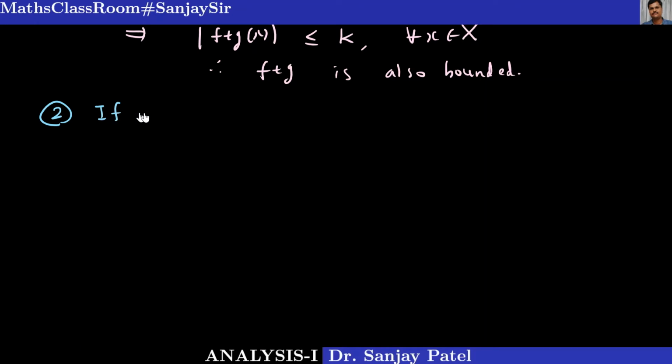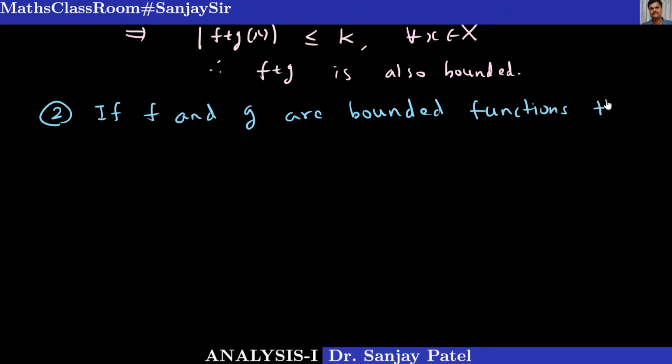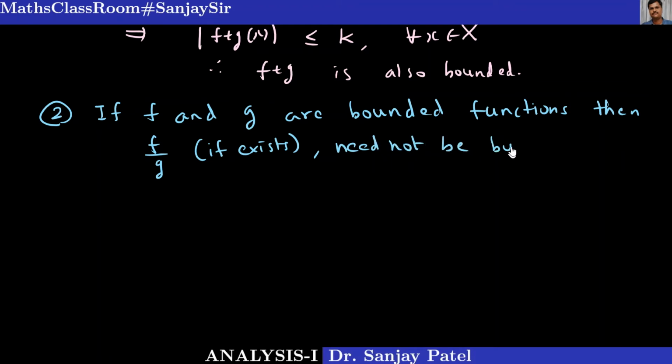If f and g are bounded functions, then f upon g, if it is well defined, if it exists, need not be bounded.